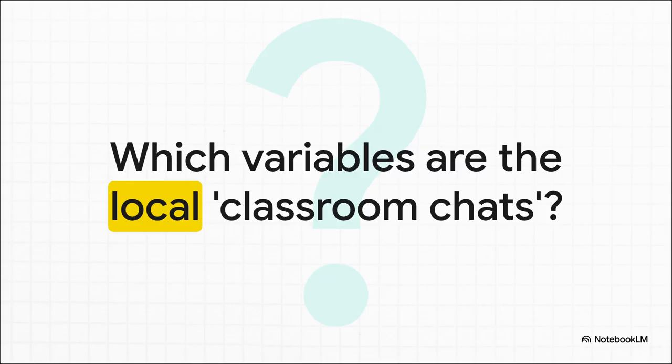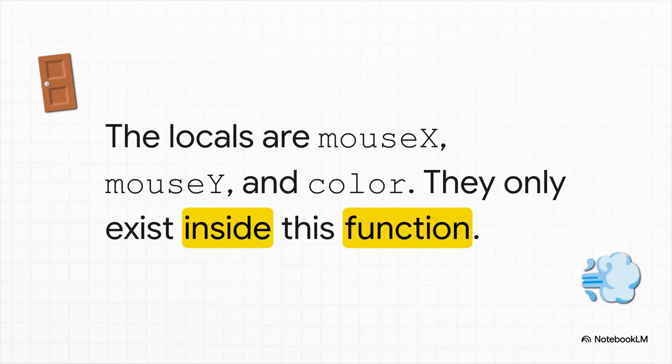All right, let's flip it. Now, which variables are the local classroom chats? You know, the ones that only exist inside this function to help it get its job done and then they're gone. And you got it, the locals here are mouseX, mouseY, and color. So mouseX and mouseY are the parameters, the info passed into the classroom. And color is a helper variable that's created right inside. As soon as this function is done drawing that circle, all three of them just vanish.